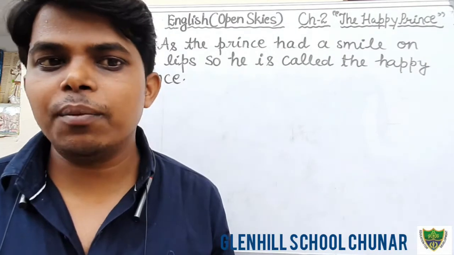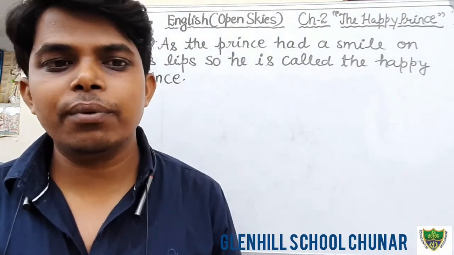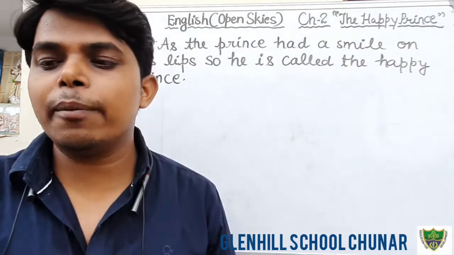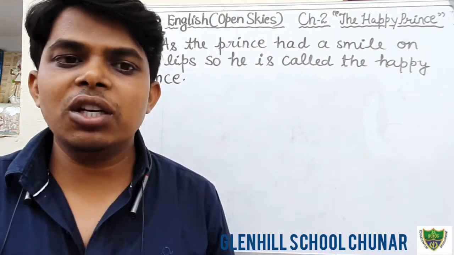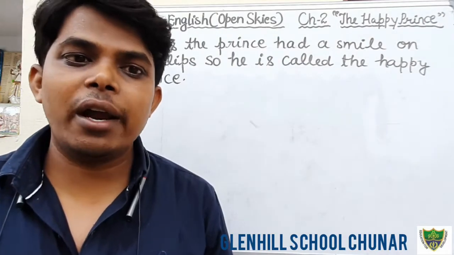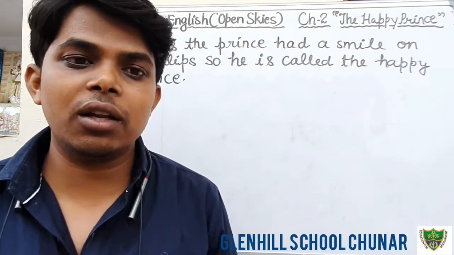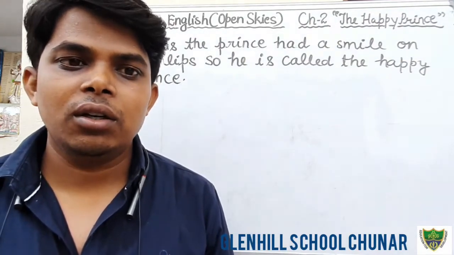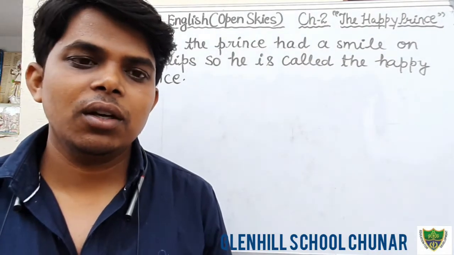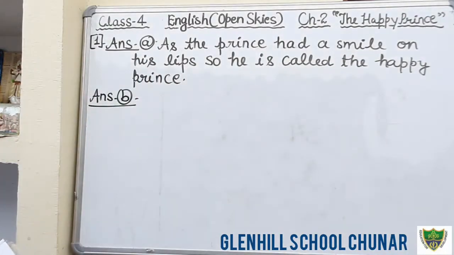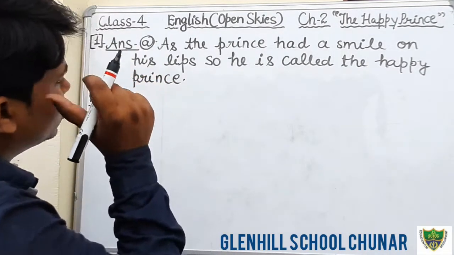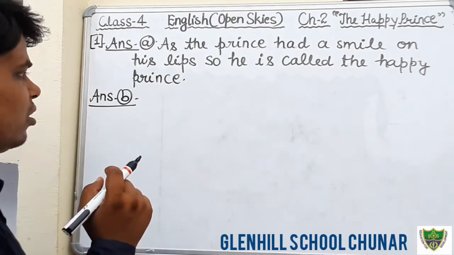In the previous classes I have told you, when he was going to sleep, at that time some drops of water, some tears dropped on the head of the swallow. So the swallow looked up and he saw that the statue was crying. The statue was weeping. It was sad. Okay students, so write down the answer. Where was the swallow, and what did the swallow see on looking up? There are two questions mentioned in one question, so we have to write the answer of both.